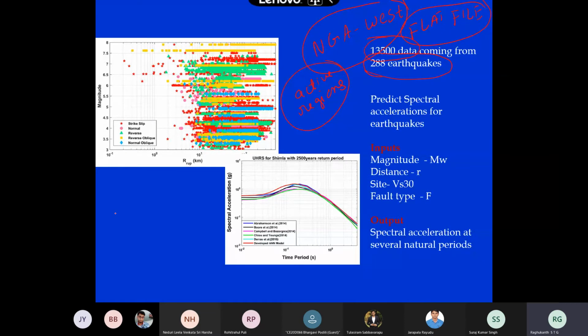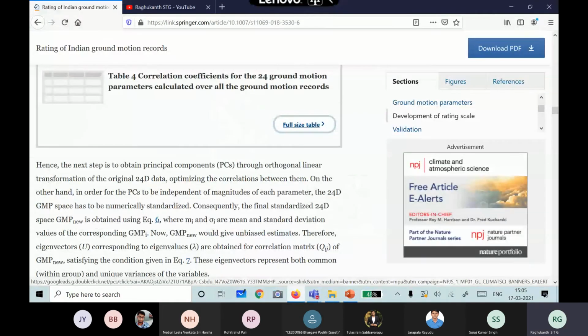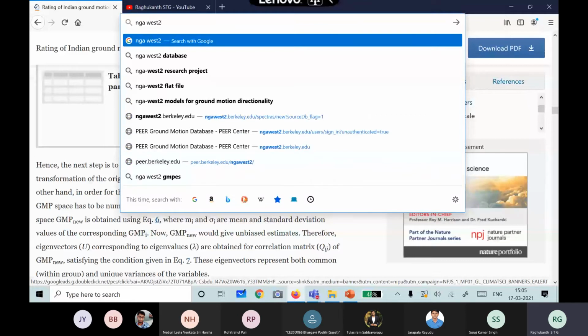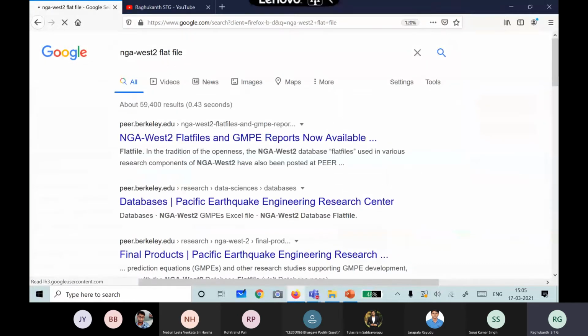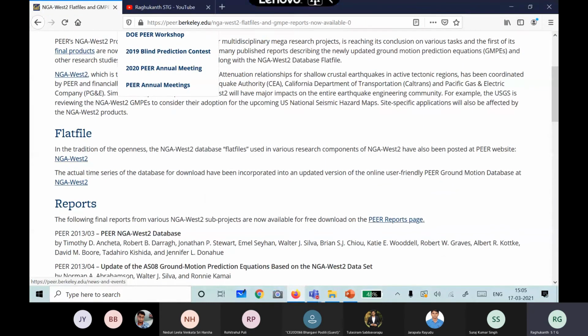So you plot the data. They will give you the response spectra, all the details are there. So you have to plot them. I will just show you. All of you followed, right? NGA West 2 database, the flat file. If you click this, you can go to this itself. So you have, I think, the flat file. You can see, right, NGA West 2.